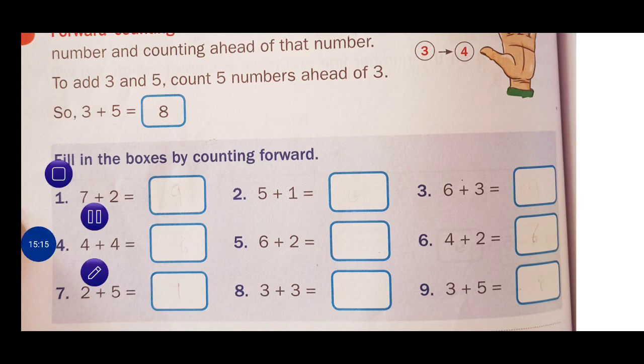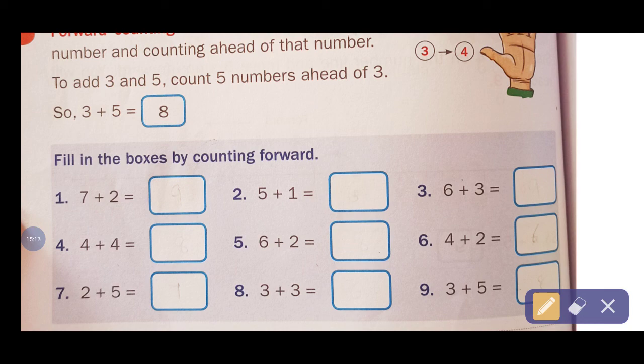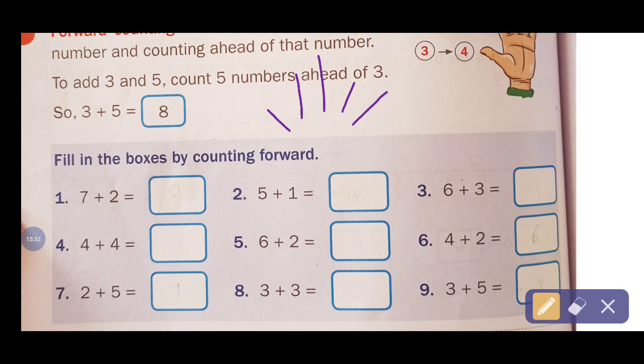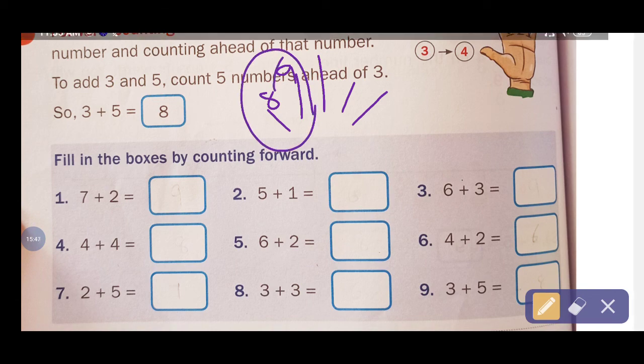Now count it. Use your fingers. 7 after 2 you count. 2 fingers are there. For example, I will count it. See, I showed your hand fingers, just roughly. 1, 2, 3, 4, 5. So 5 fingers. Now 7 after 2 we count: 8 will come, 9 will come. Only 2 fingers you can consider. That's why 8 and 9. What is the number that will come? The answer is 9.